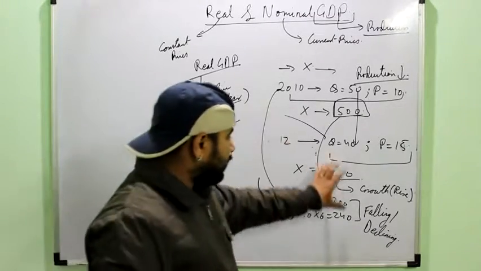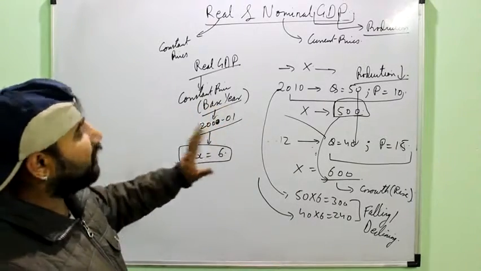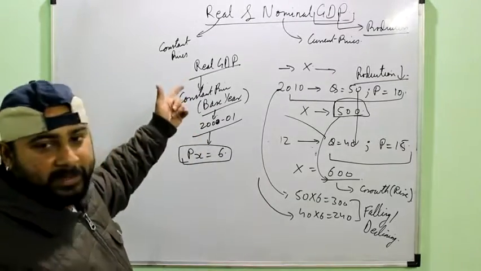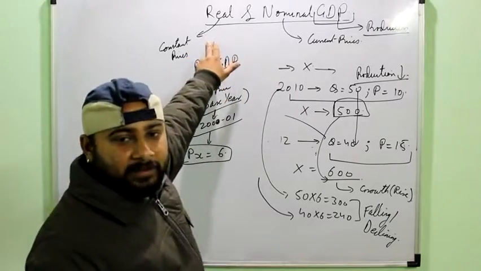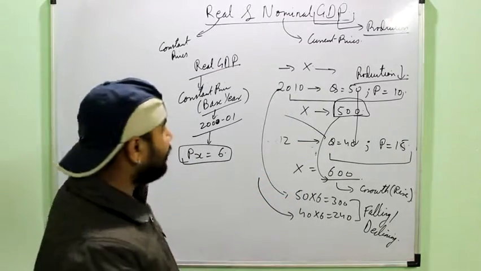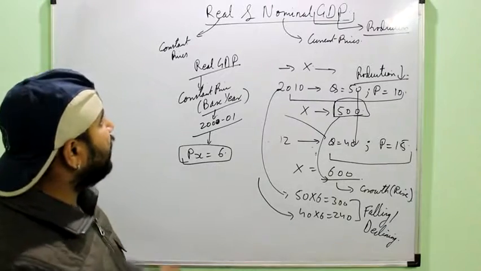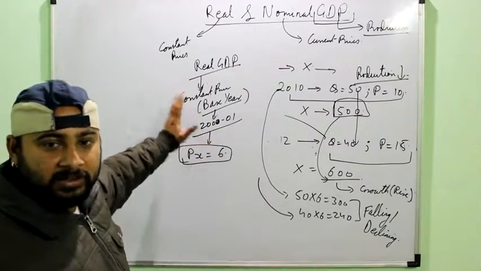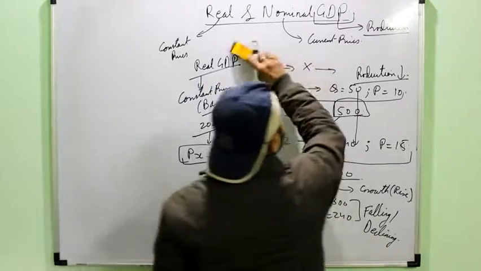I have explained all this so that you can understand it forever and never forget what real GDP is and what nominal GDP is. And always remember, when we are using GDP as a measure of growth or as a measure of welfare, we always take the real GDP, because nominal GDP will always give me the wrong picture of the economy. So this is one limitation of using GDP as a measure of welfare, which we try to solve by introducing the concept of base year or the GDP at real prices or constant prices.